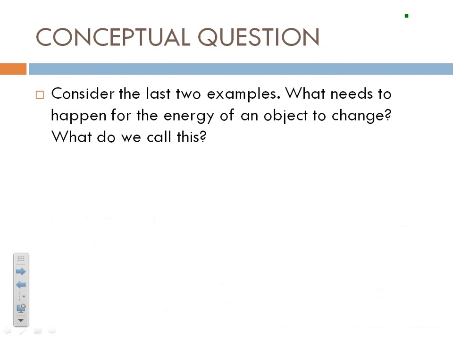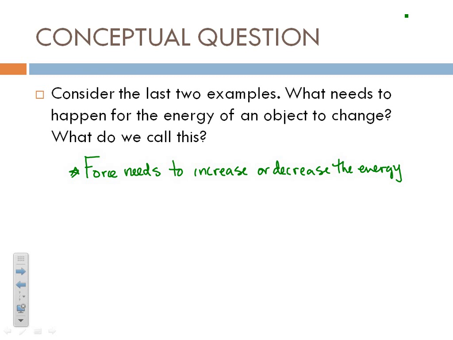A force needs to increase or decrease the energy. That has to happen. It absolutely has to happen.